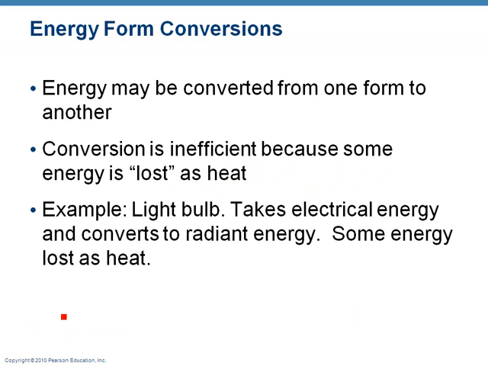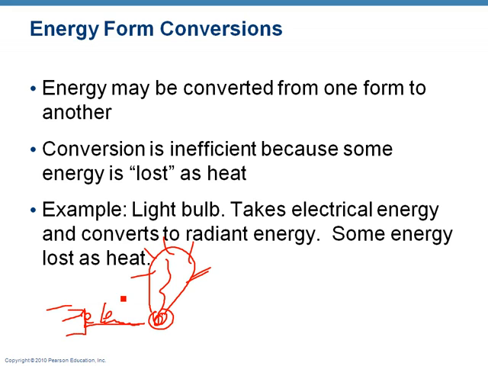These energy forms can be converted between each other. Okay, so you can convert one form of energy to another. But when you do that, it's not always real efficient. And usually what happens is you lose heat. A great example of that is a light bulb. Okay, so if you have a light bulb, you plug it into the wall, right? You plug it in, the electrical energy is coming down the wire, and the light lights up. You take an electrical energy and you've made radiant energy, visible light. A byproduct of that, because it's not real efficient, is that light bulb gets hot, gives off heat.